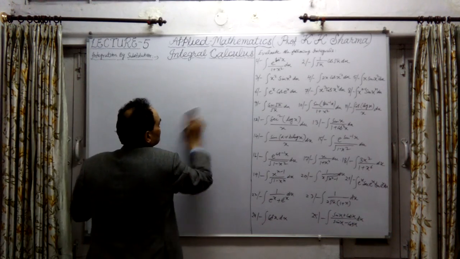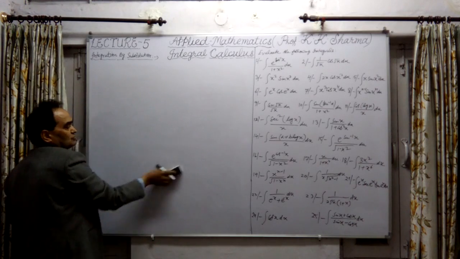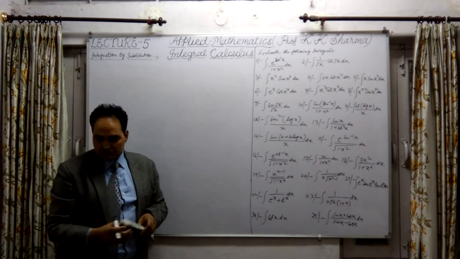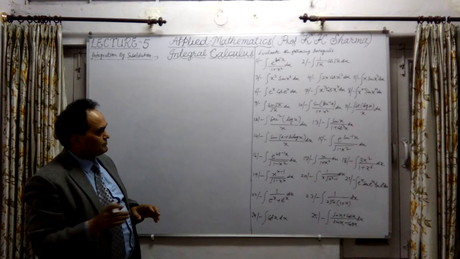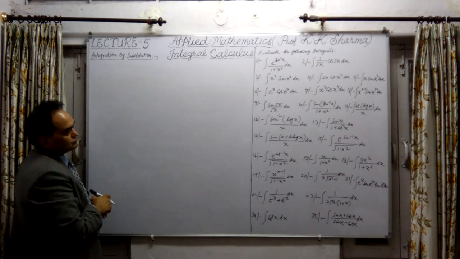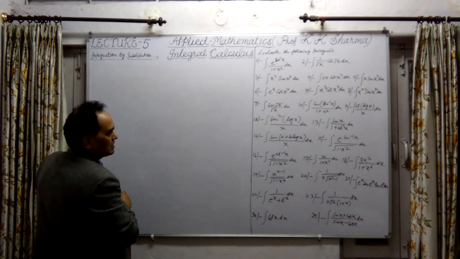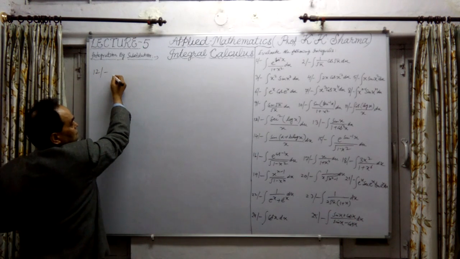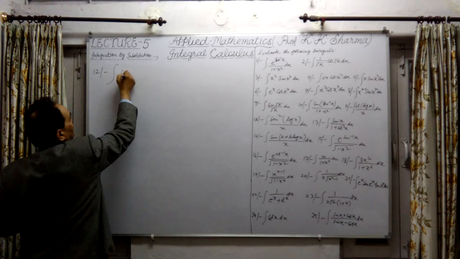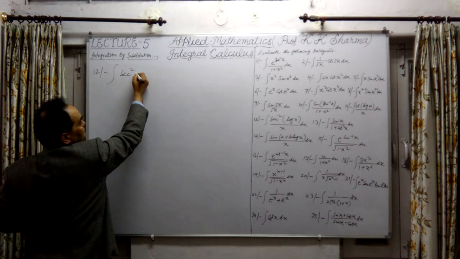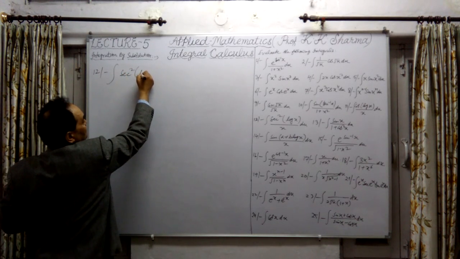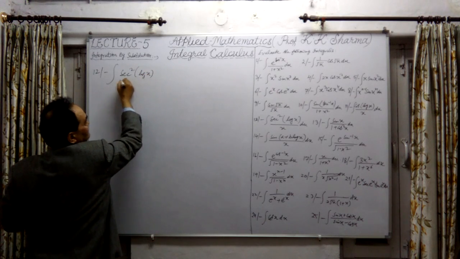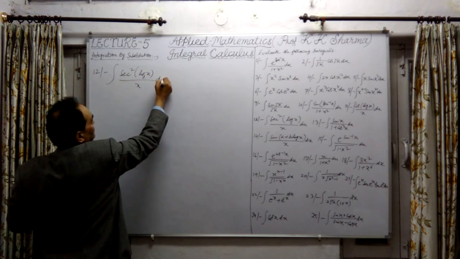Let me take other questions so that mastery of this topic can be obtained. Question number 11 we have done. Now the 12th question. Question number 12 here is the integration of sec square of log of x upon x into dx.